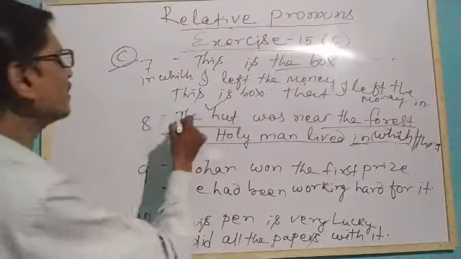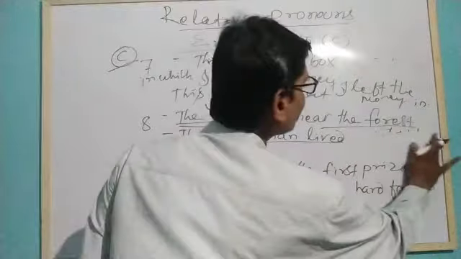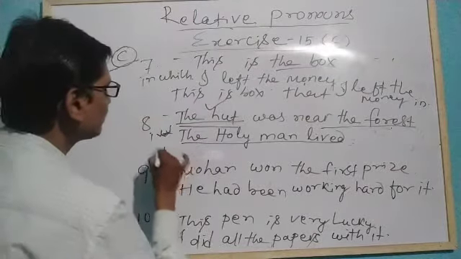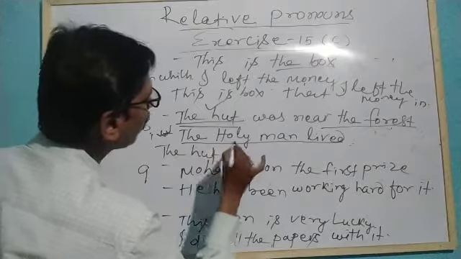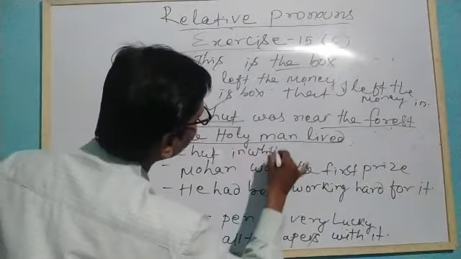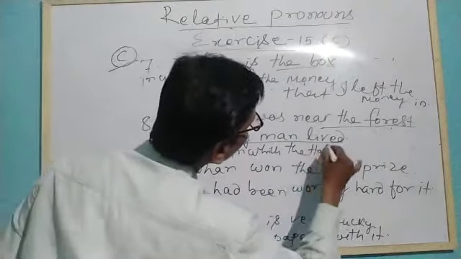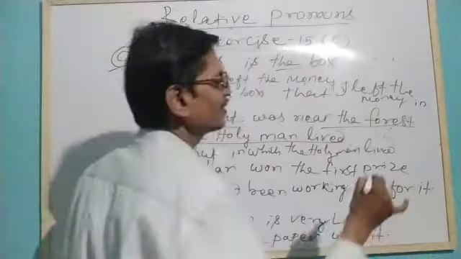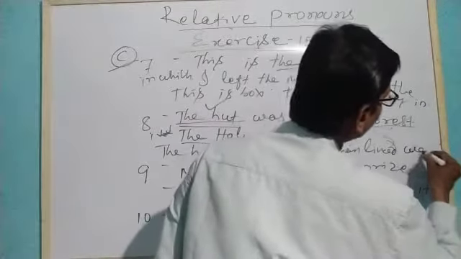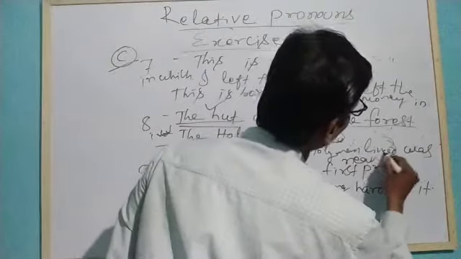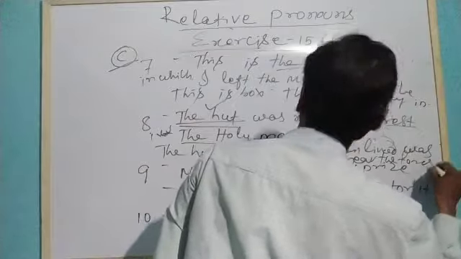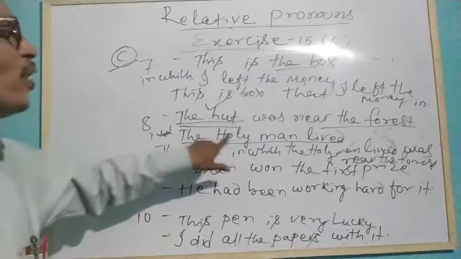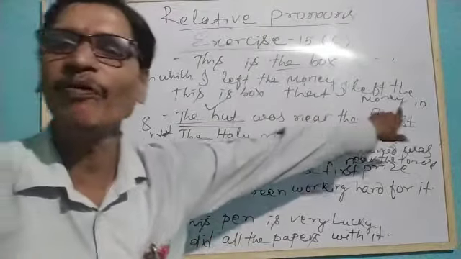Instead of using this, in which we will write at the beginning: in which the holy man lived was near the forest. So the hut in which the holy man lived was near the forest.